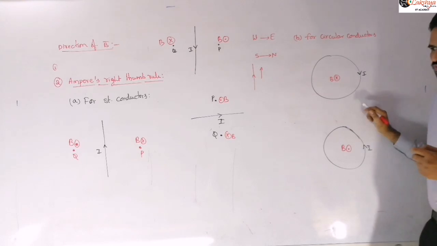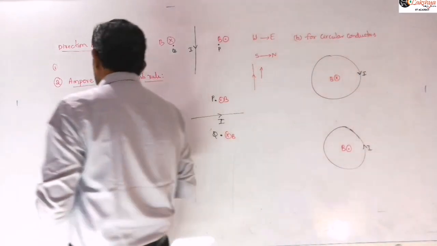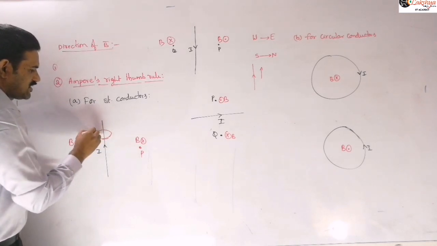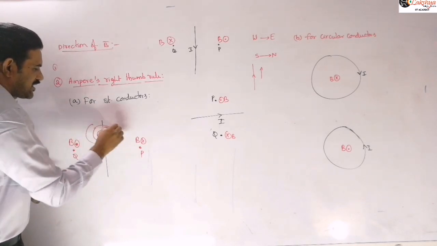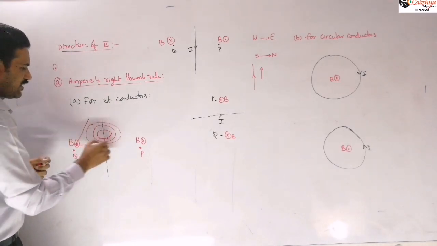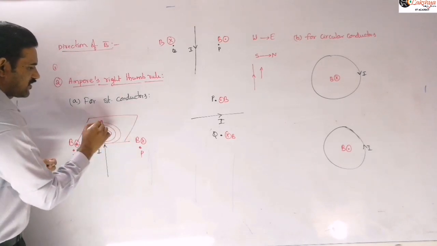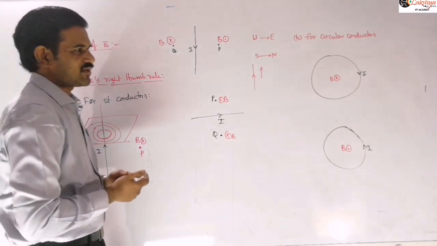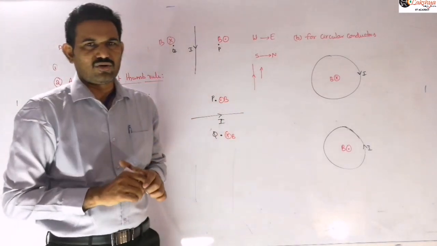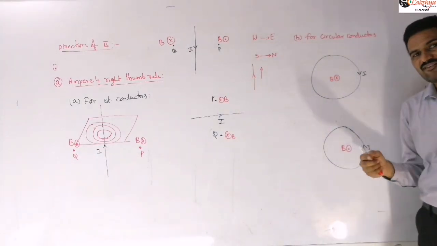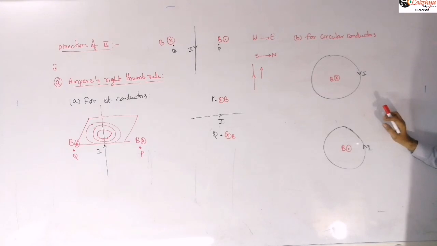The magnetic field lines we are representing here, as I said in the last class, are concentric circles. These field lines are concentric circles lying in a plane perpendicular to this conductor. If the conductor is there like this, these circles lie in that perpendicular plane. So they are always closed loops. Magnetic field lines are always closed loops, whereas electrostatic field lines are open. That means electric field lines are open.